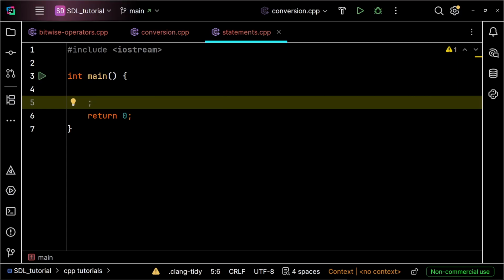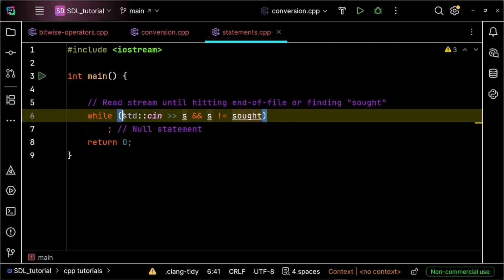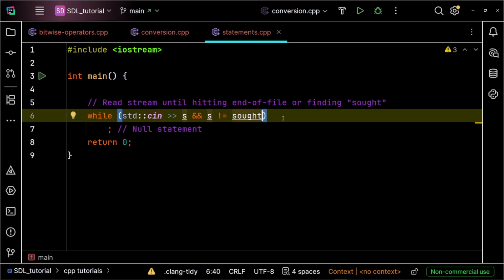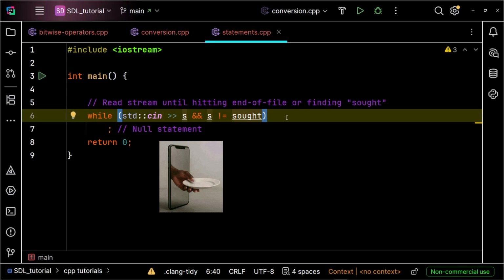The most classic use case is inside loops, where all the actual work is baked directly into the loop's condition. Take a look at this while loop. First, cin reads input from the standard input and checks if the read succeeded. If it did, s not equal to sought checks if we found the word we are looking for. Because all the reading, updating, and logic happen right inside the while header, the loop body has zero work left to do. But C++ requires a body, so we hand it a null statement.